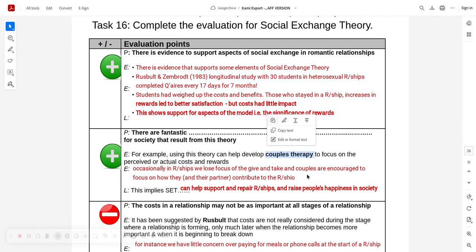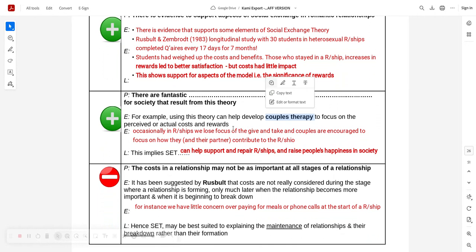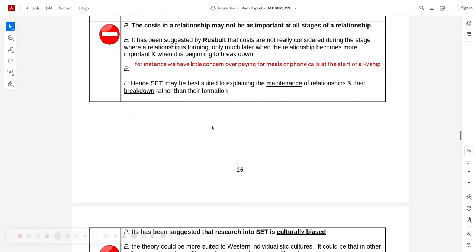Think about maximising the rewards for the other partner. Basically hinting in couples therapy that you should think more about equity. Yeah, but make sure you talk about some angle of this theory in couples therapy, okay, not just generic stuff. You can't just say this theory has been used in couple therapy, isn't it good? No, it makes people consider other people's benefits and other people's costs.